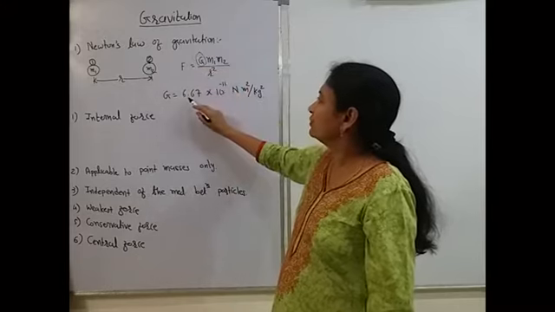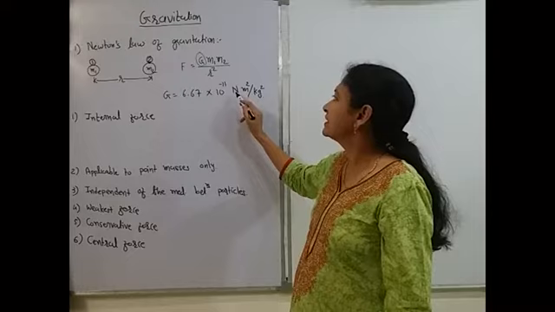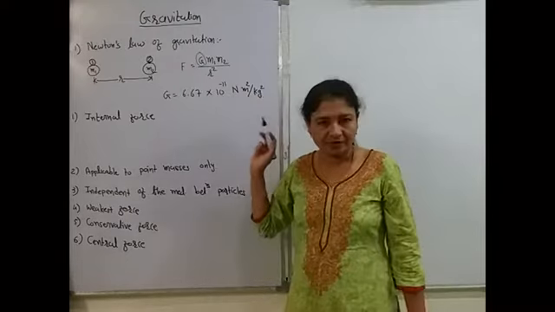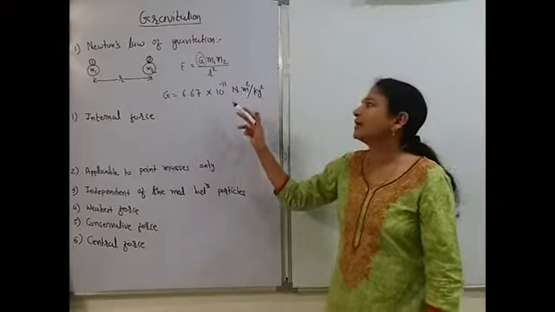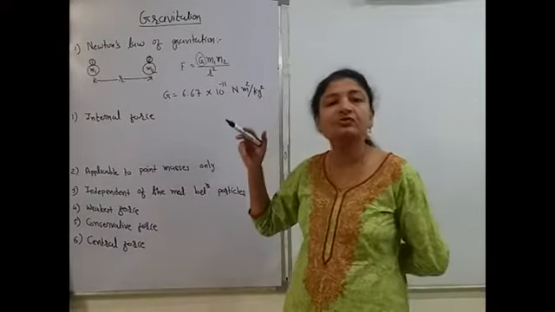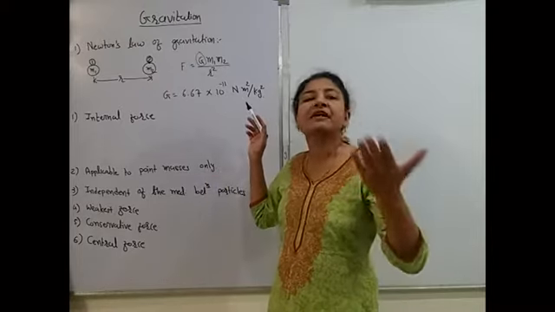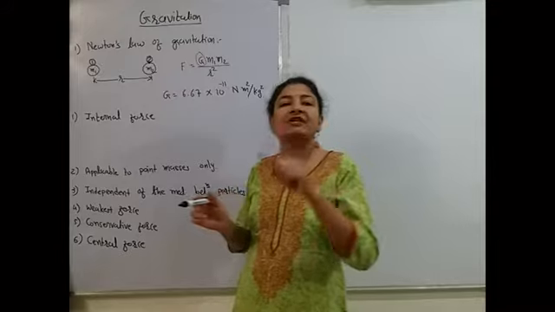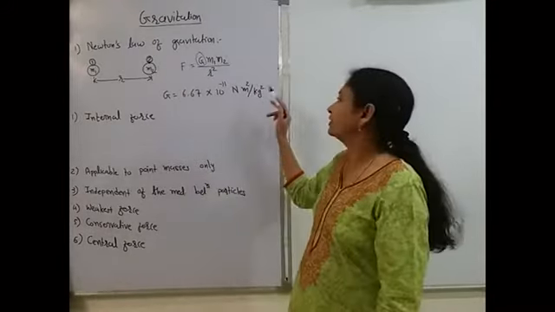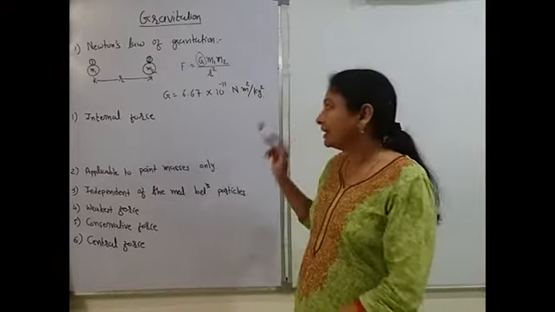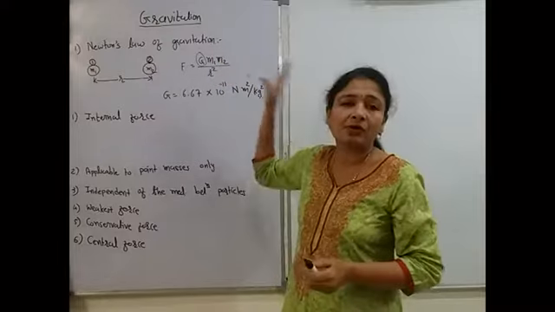Its constant value is 6.67 into 10 to power minus 11. Unit is Newton meter square per kg square. Remember the unit. Sometimes you have to find the dimensional formula, or use the dimensional formula in the entrance exam, so if you know the unit, you can find the dimensional formula. Right? Okay. Now we discuss, ये सब तो आपको मालूम है.